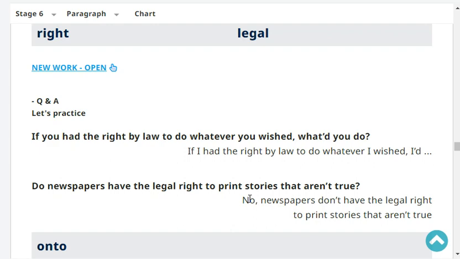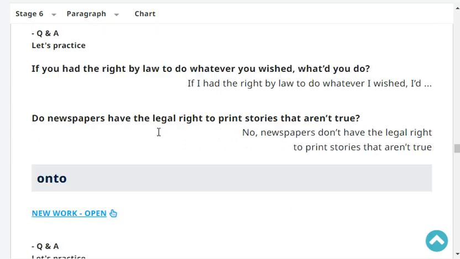The newspapers have the legal right to print stories that aren't true. Do newspapers have the legal right to print stories that aren't true? No. Newspapers don't have the legal right to print stories that aren't true. Very good.